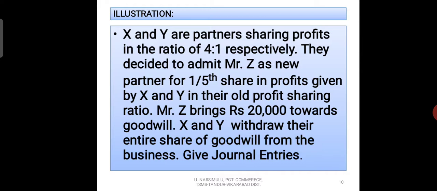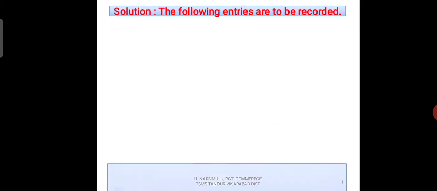Before that you have to do some working note. 20,000 can be distributed between X and Y in their old profit sharing ratio. If you divide 4 by 5, here you get 16,000 rupees for X and 4,000 rupees for Y, and this amount can be distributed between the partners. Now the entries, how we are going to write the entries, you observe.